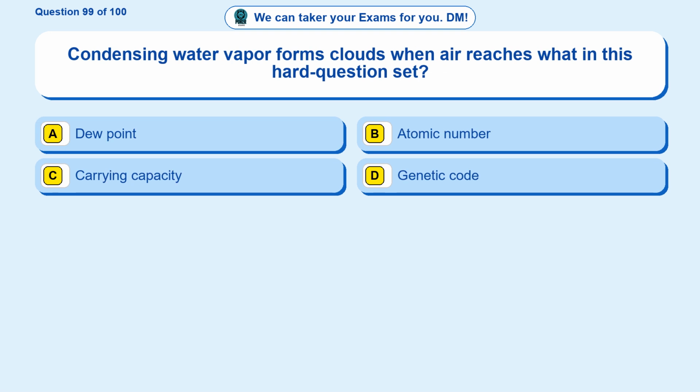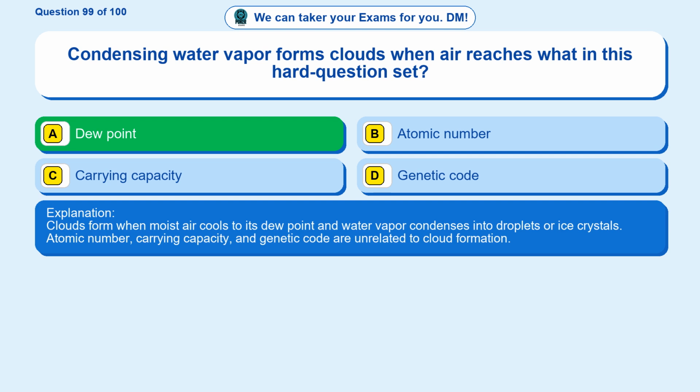Question 99. Condensing water vapor forms clouds when air reaches what in this hard question set? Option A, dew point. Option B, atomic number. Option C, carrying capacity. Option D, genetic code. The correct answer is option A. Dew point. Clouds form when moist air cools to its dew point and water vapor condenses into droplets or ice crystals. Atomic number, carrying capacity, and genetic code are unrelated to cloud formation.